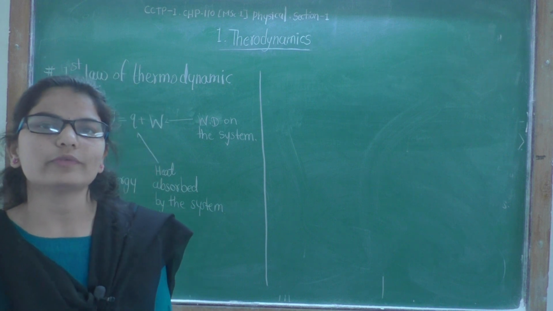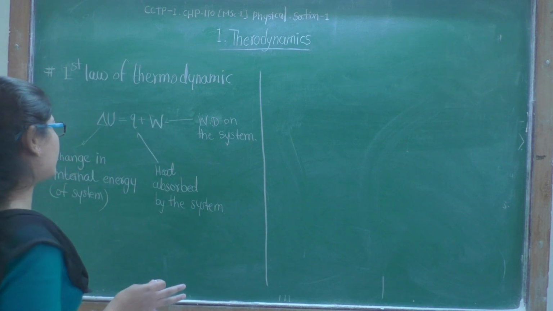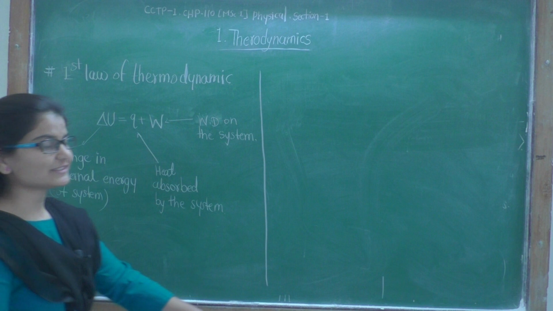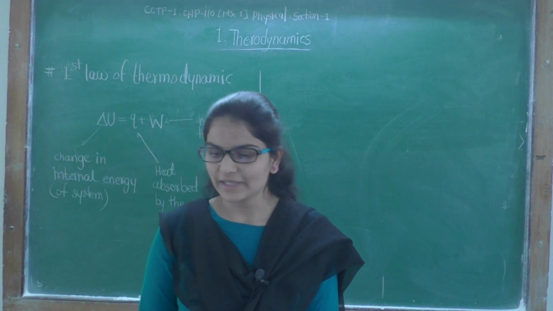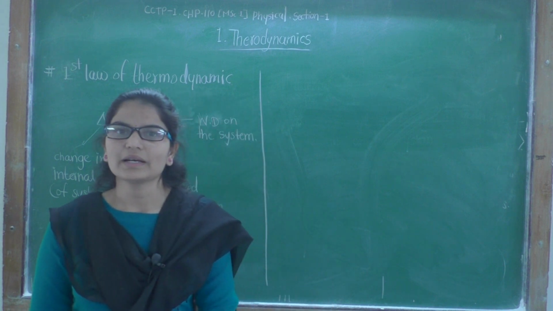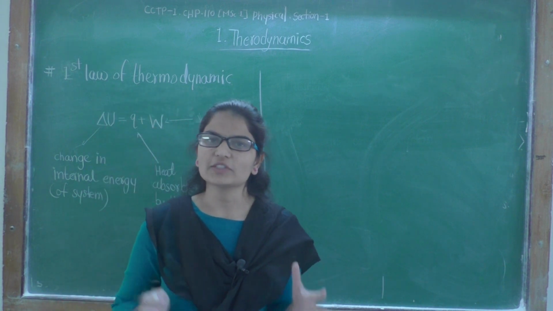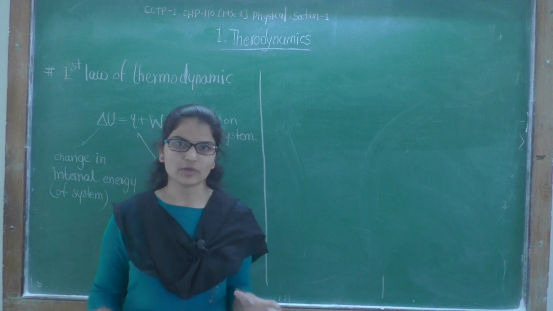Now let's move towards the first law of thermodynamics. What is meant by the first law of thermodynamics? There are three statements of the first law. The first one is: the internal energy of an isolated system is constant.